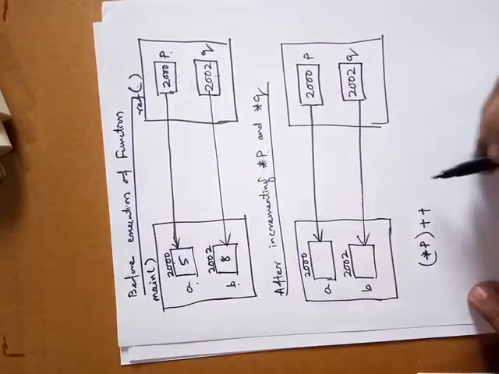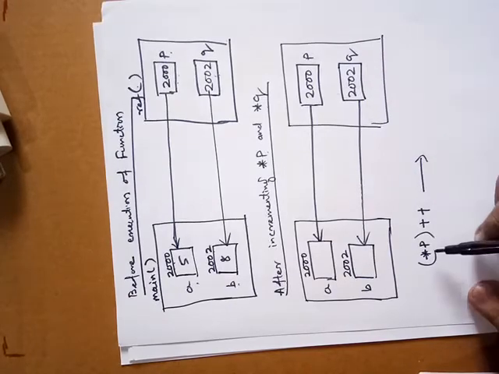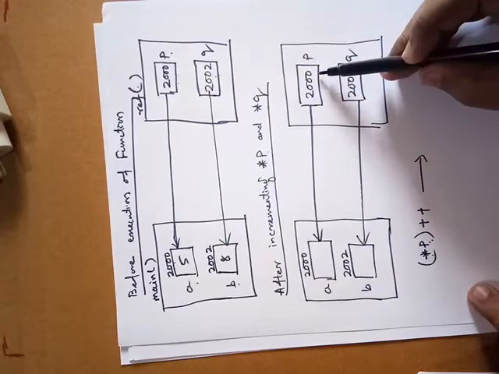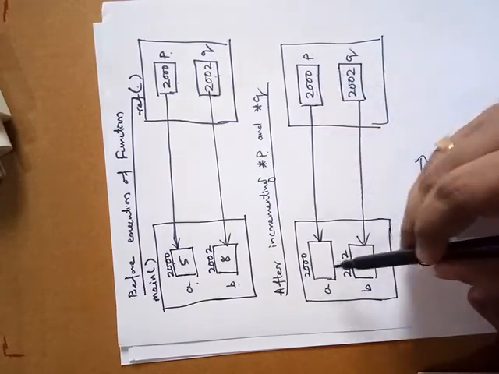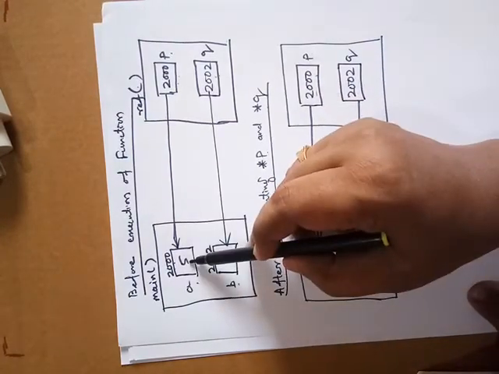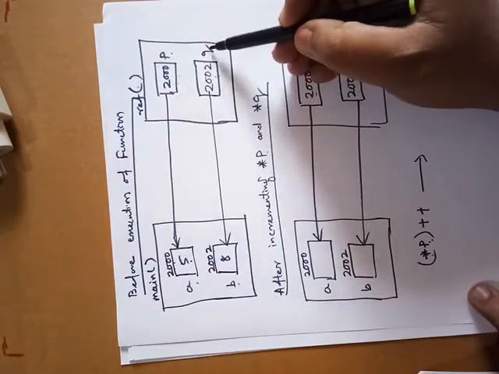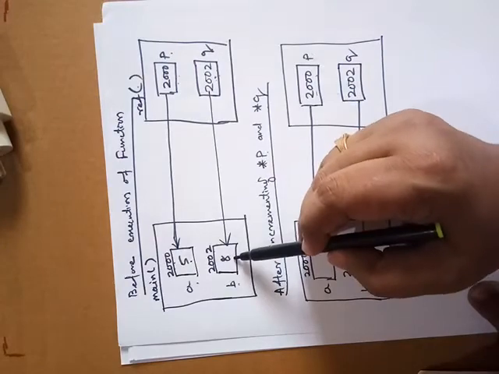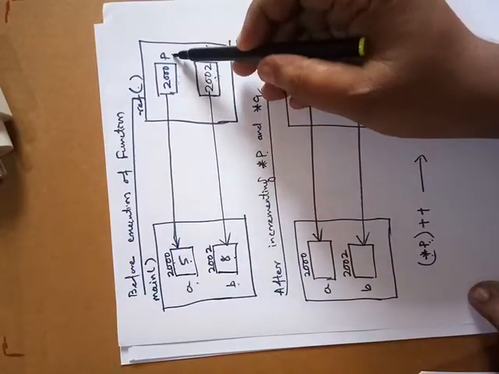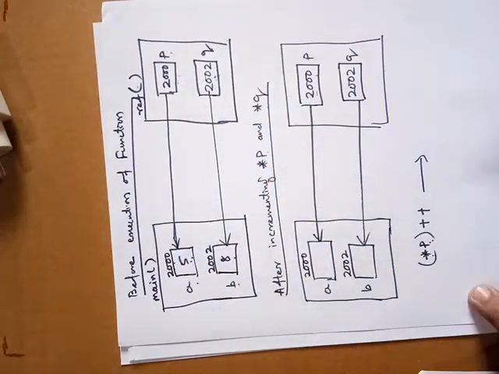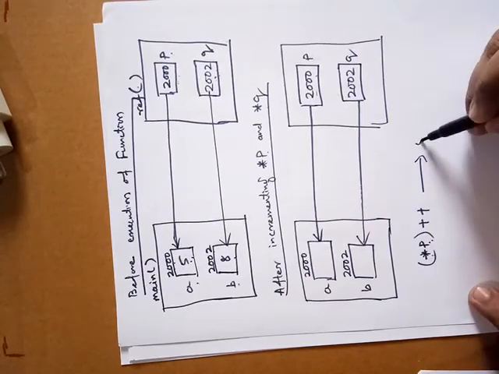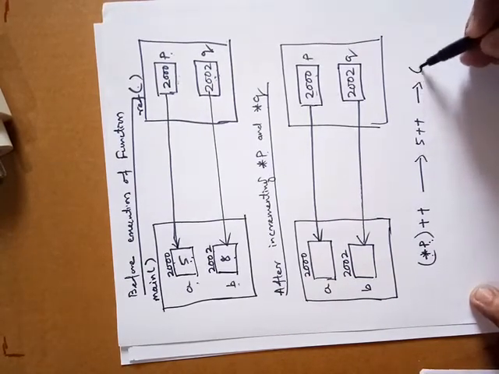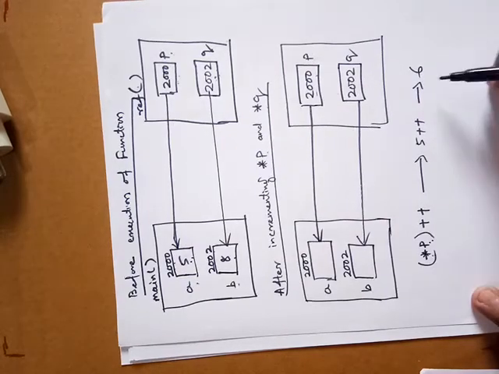So star p plus plus means, star p means value at the address p. Value at the address p is how much? 5. Value at the address q is 8. That value will be incremented. Now here 5 will be incremented by 1, that will be how much? 6.